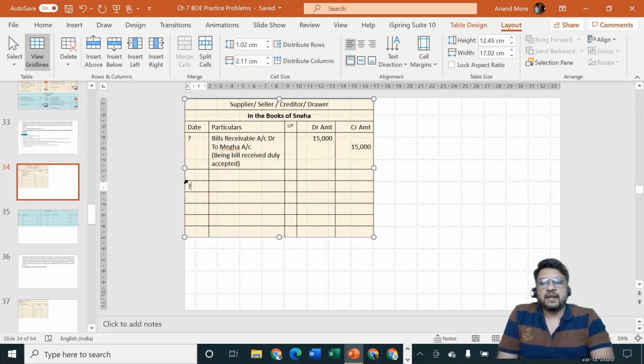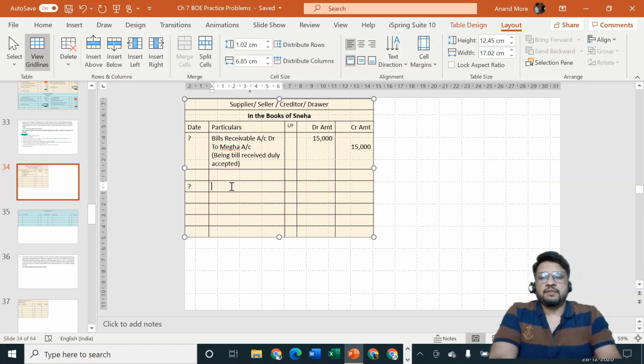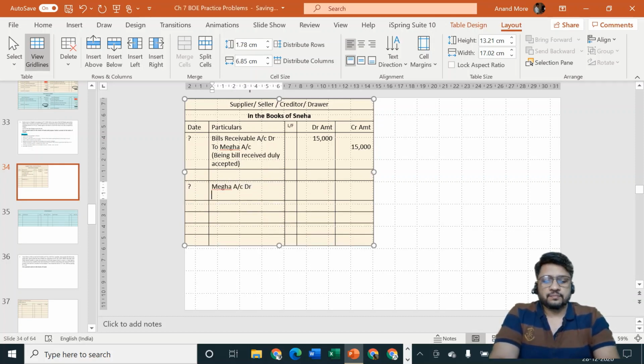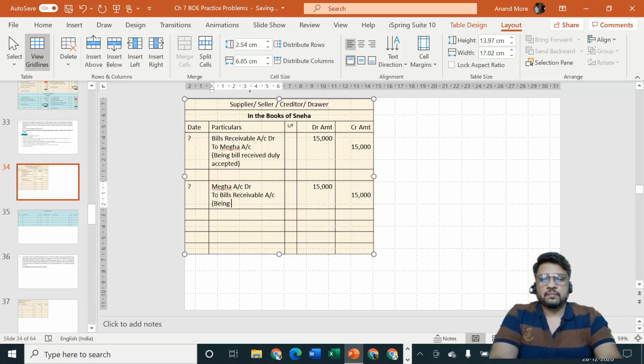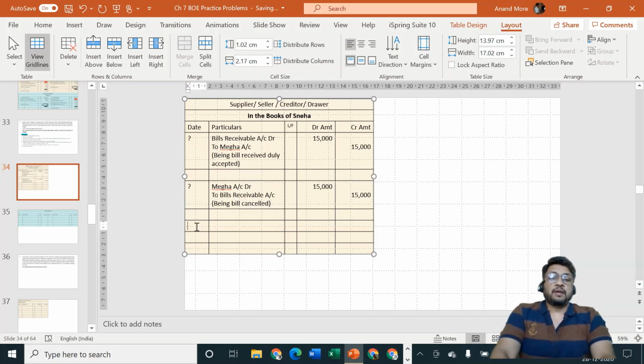So today Sneha is first of all saying that let me cancel the bill. If she is cancelling the bill, entry will be Megha is again becoming my debtor. Megha account debit. Why is Megha becoming my debtor? Because she has asked me to cancel the bill. To bills receivable account. Amount is rupees 15,000. Being bill cancelled.